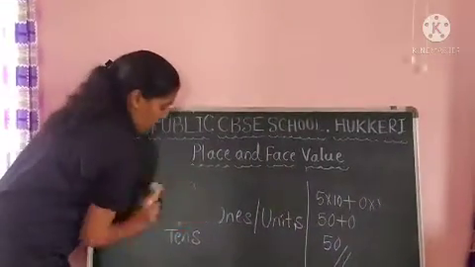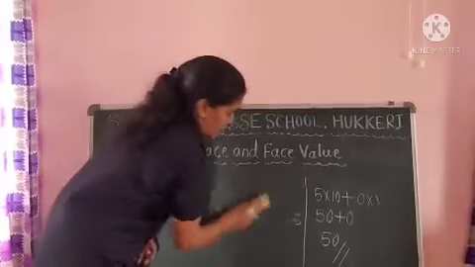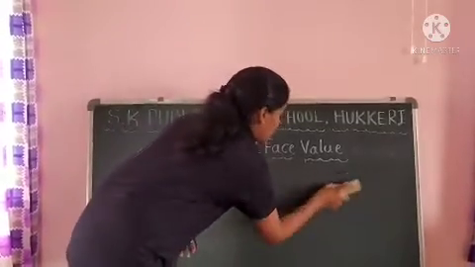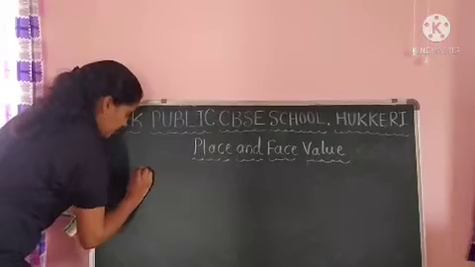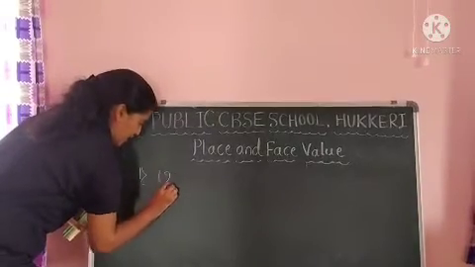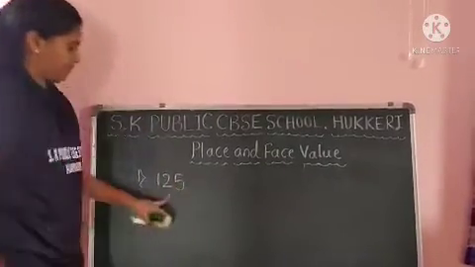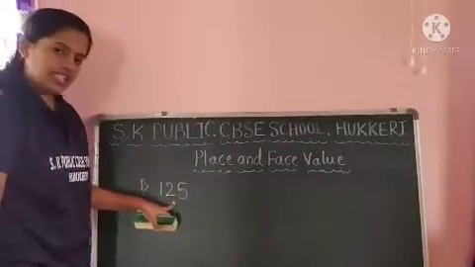Okay, let me take now 3-digit numbers. How many digits? Yes, 3 digits. That is 125. It is a 3-digit number.